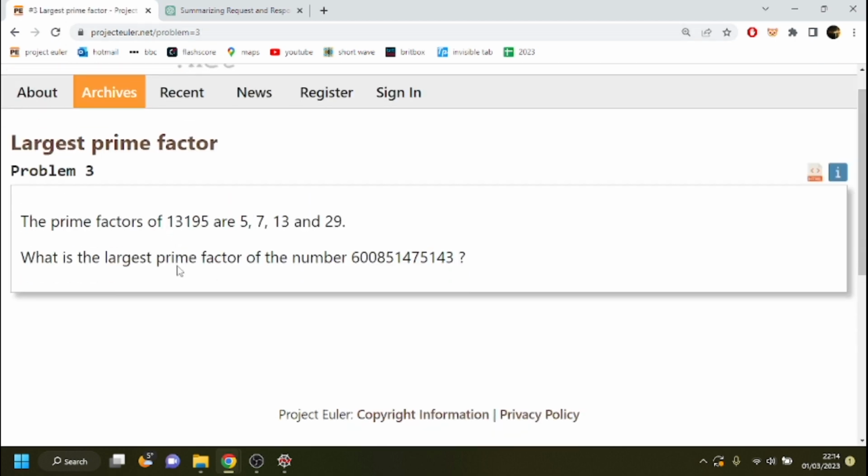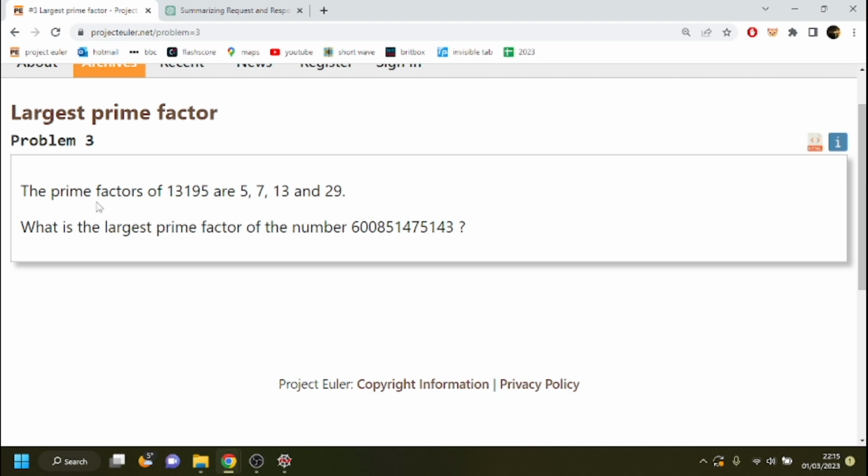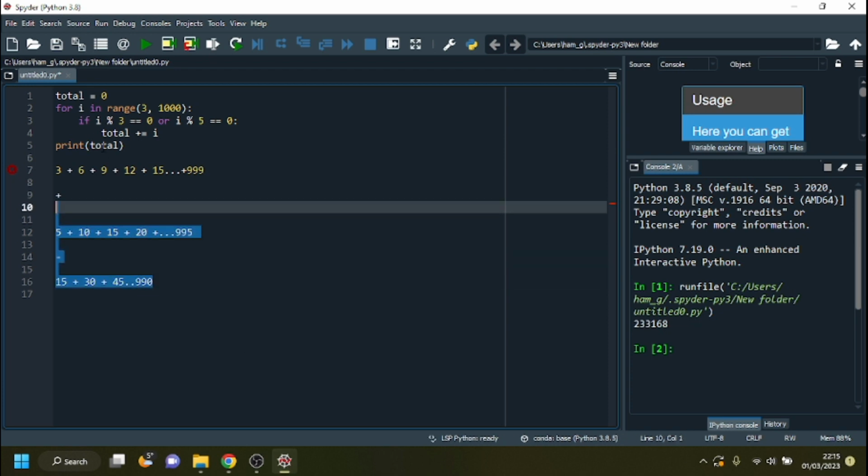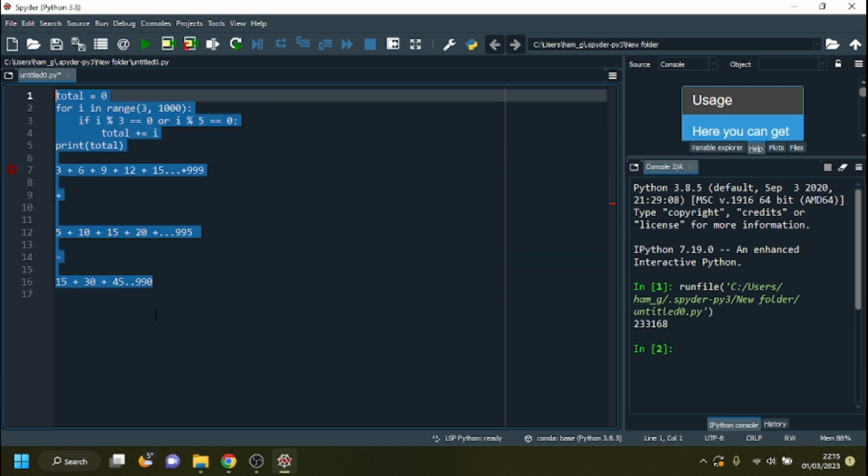Largest prime factor. So this is just a prime factorization problem. The prime factors of 13195 are 5, 7, 13 and 29. What is the largest prime factor of the number 600 billion, whatever that is? So here we use a method called prime factorization, as I said, and it kind of works like this.